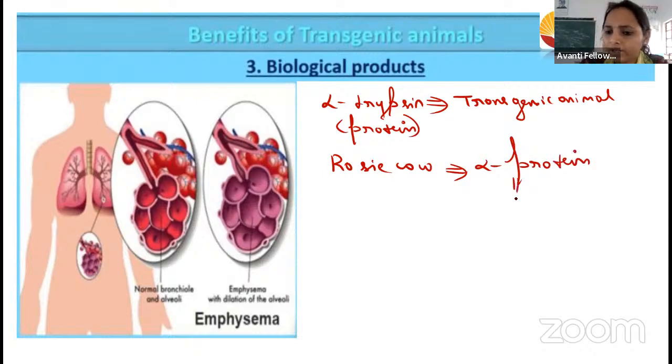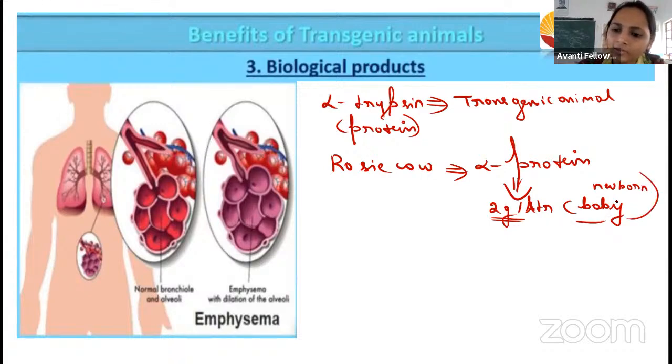This protein is very rich, having 2 gram per liter, and it is useful for newborn babies. So directly we can give this milk to the newborn baby. It is having very high protein, right? So this is the biological product.